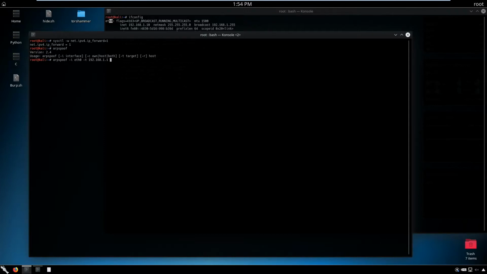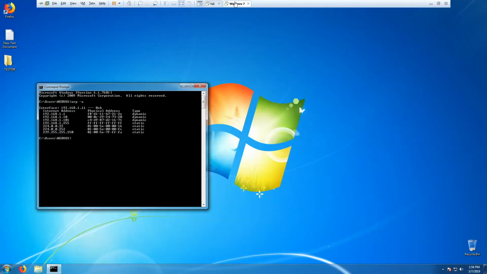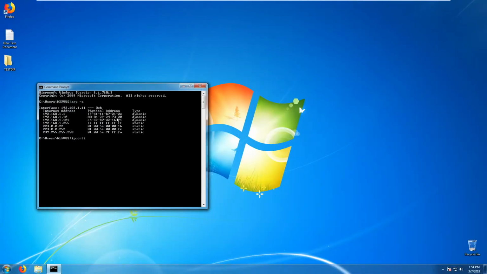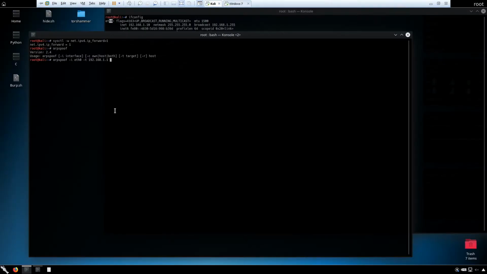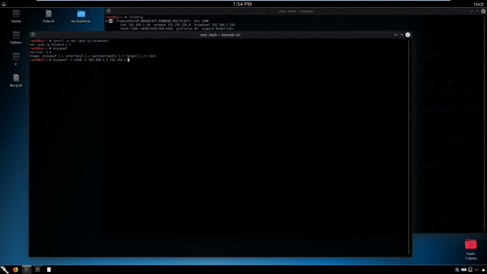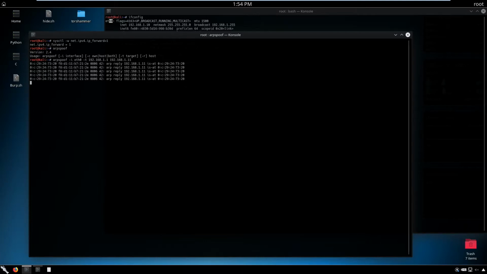For that, you need to know the client's IP address. You can use tools like NetDiscover, Nmap, or BetterCap to see it, but for simplicity we're just going to go here and type ipconfig, and here we have 1.11, so 192.168.1.11, and then just click enter. Now, as you can see, it is constantly sending ARP packets to our specified IPs.